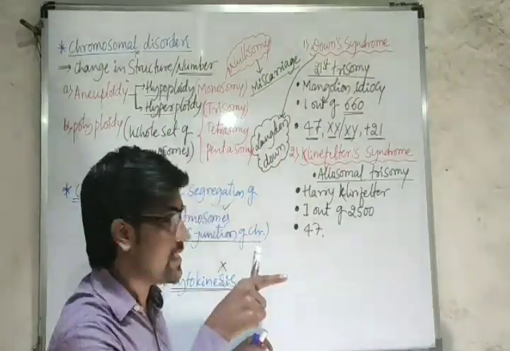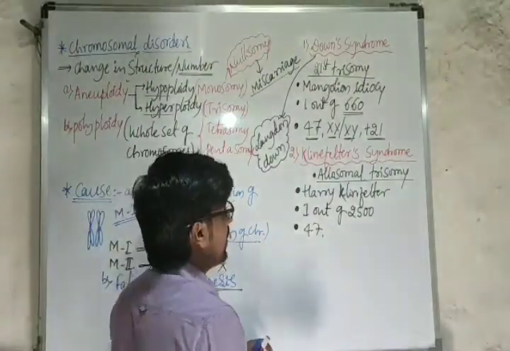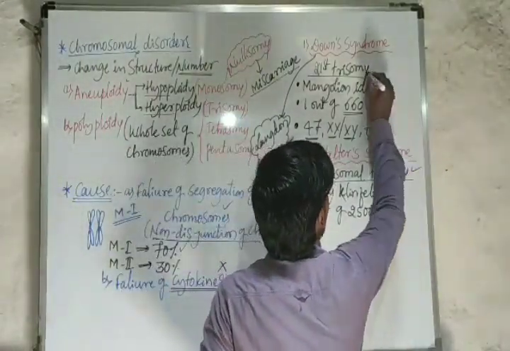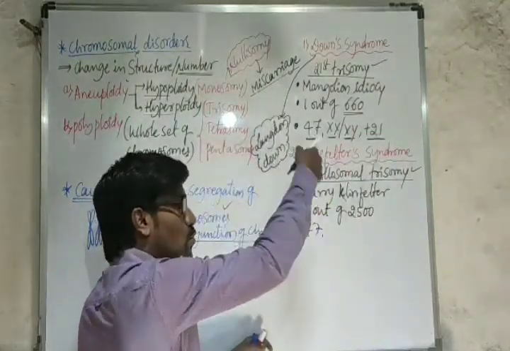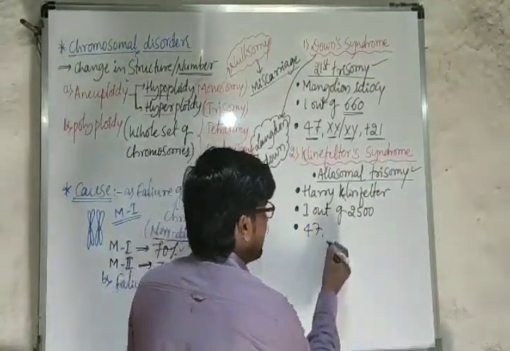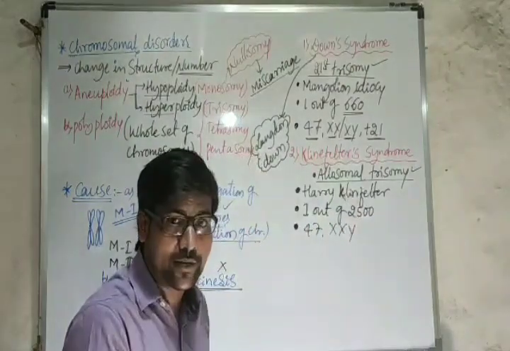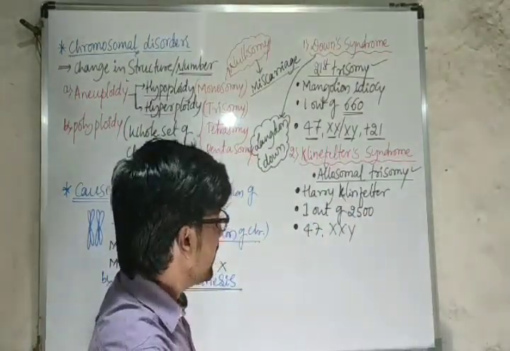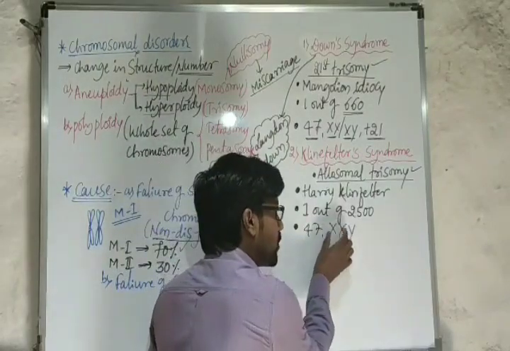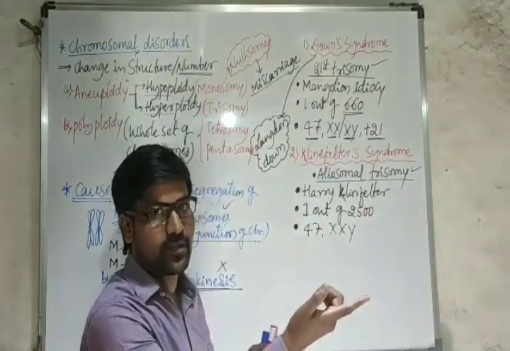That means one chromosome is extra. Why? Because this is a trisomy. This is also trisomy and this is also trisomy, but that is autosomal and this is allosomal. And this trisomy is XXY. This is the most important, the XXY condition. So here one chromosome is extra in the last pair.